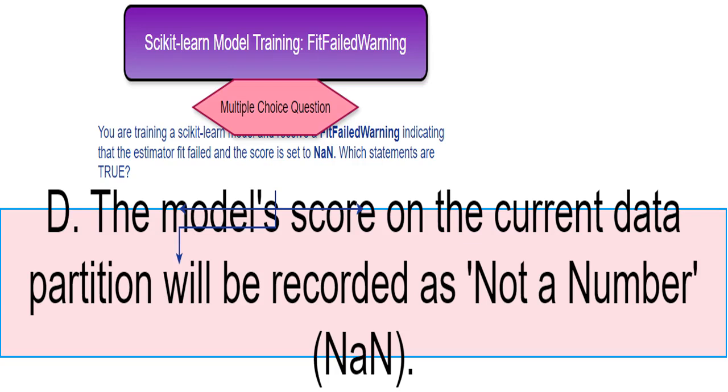This is a correct statement. The warning message tells me that the model's performance score, how well it performs on the data, will be set to nan because the model fitting failed. Nan signifies that a valid score could not be calculated.